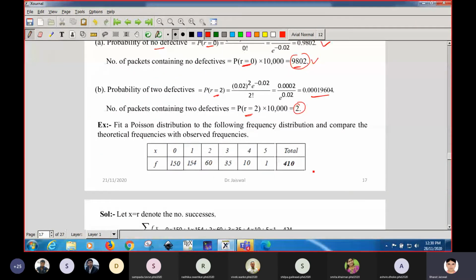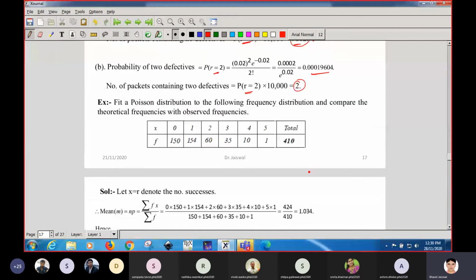Okay. As we did for the binomial case, if the frequency distribution is given, you can fit and obtain the probability distribution also, as in the case of binomial. So such questions are also in this section. I have taken one of the examples, and similar examples you can do.